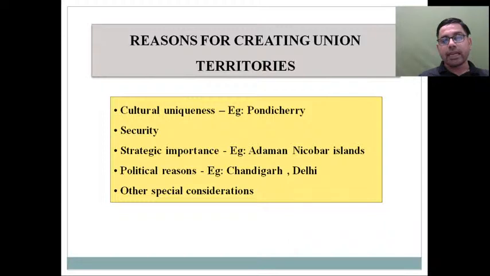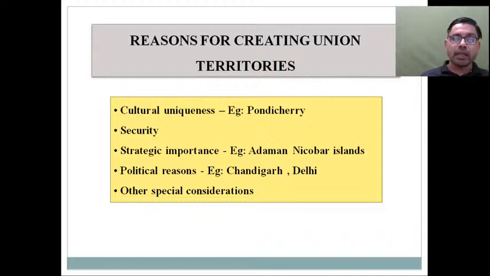it has been made a union territory because of security concerns, as it shares its border with China, it shares its border with Pakistan, and in recent years there have been news that external state players were involved in Jammu and Kashmir, in the Ladakh region, and because of that our policy makers decided to transform it from a full-fledged state to a union territory because of some security concern.